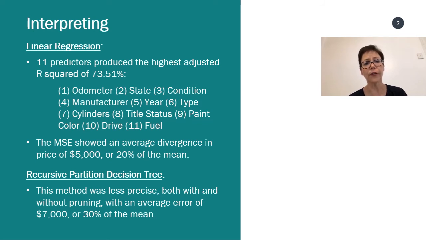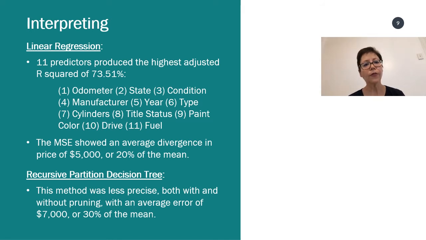What we determined was 11 variables contributed most to the variance in the price. We eliminated size as the factor that caused a collinearity problem, as it was already included in type. We came up with a mean square error of 20% of the mean, or a divergence of $5,000 in the price.